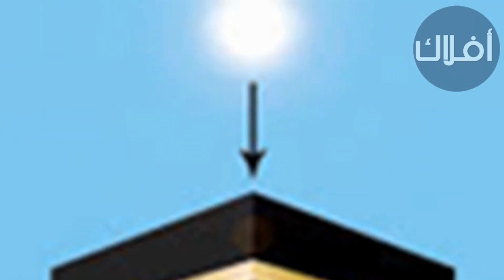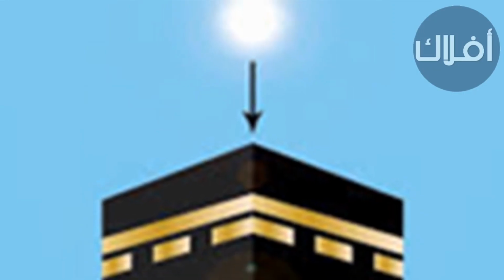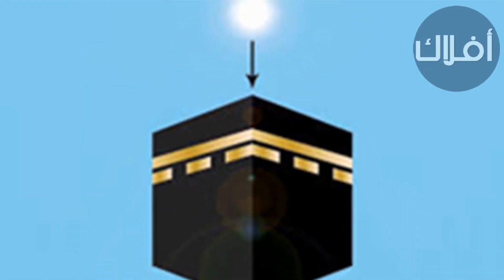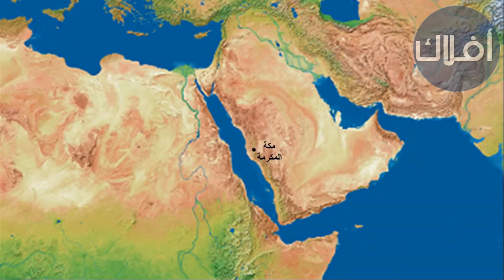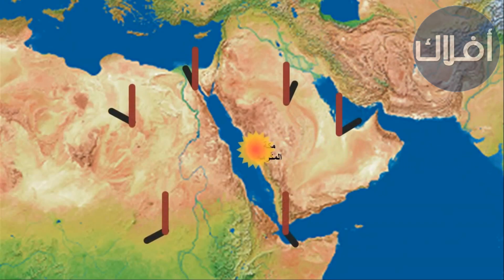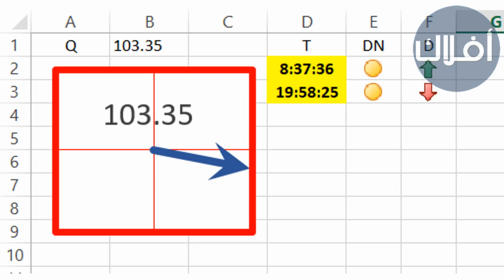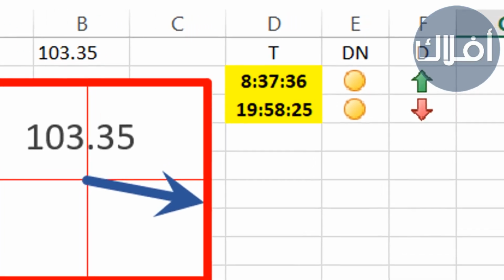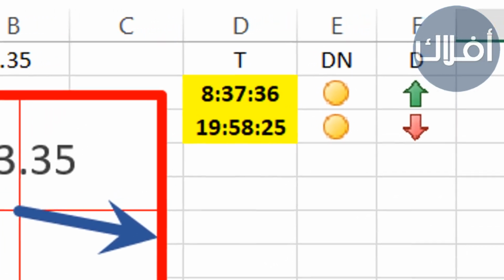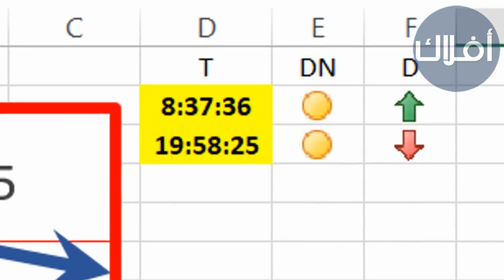Every year there are 2 days when the sun is directly overhead in Mecca. At no time in Mecca on these 2 days, anyone who sees the sun at these times can determine the direction of Qibla using the direction of the sun and the shadow. But are these the only times the sun is in the same direction of Qibla? In fact, no. By the end of this episode, you will have a way to determine the time of day when the sun is in the direction of Qibla or opposite to it in any location on earth.